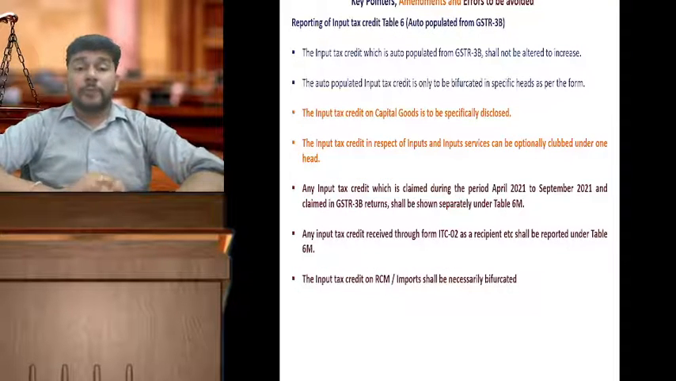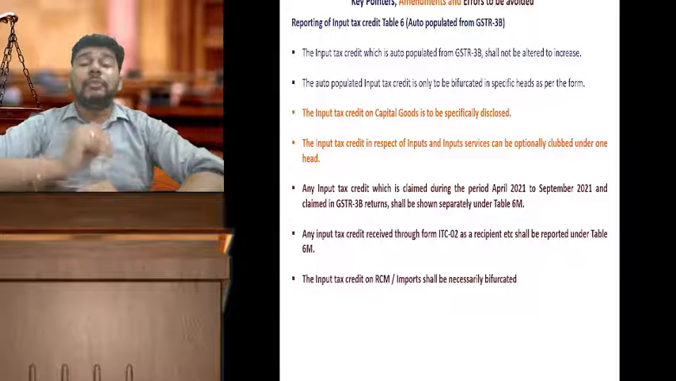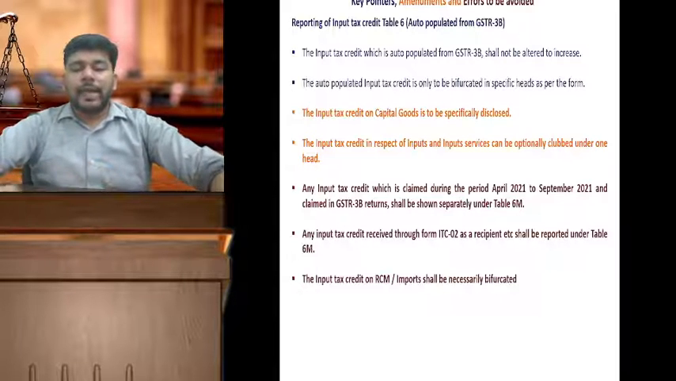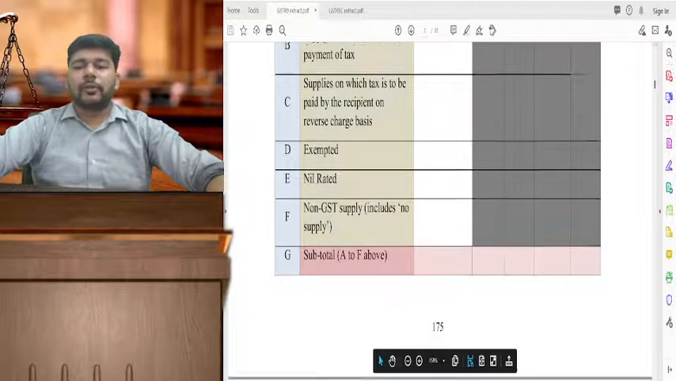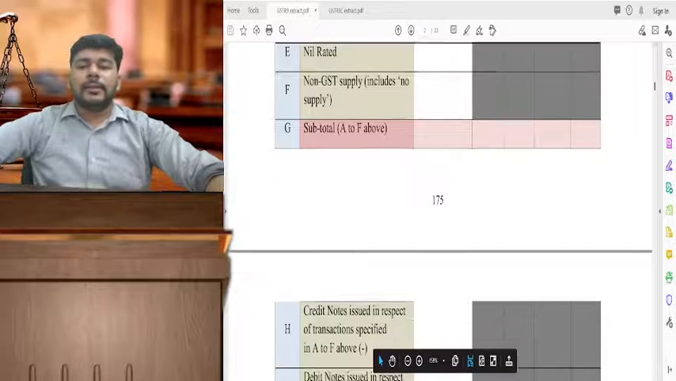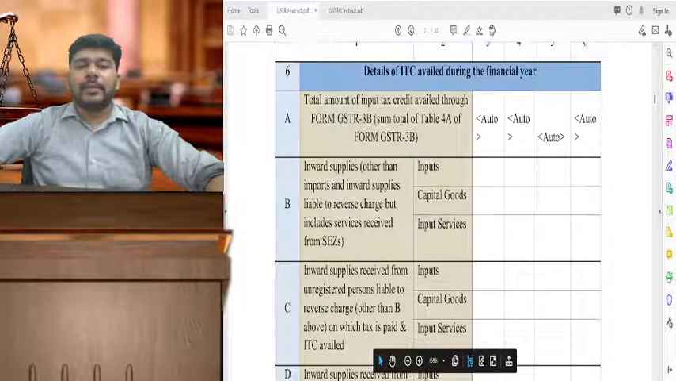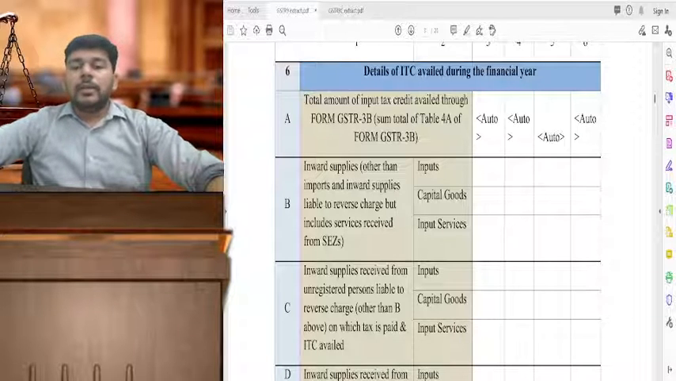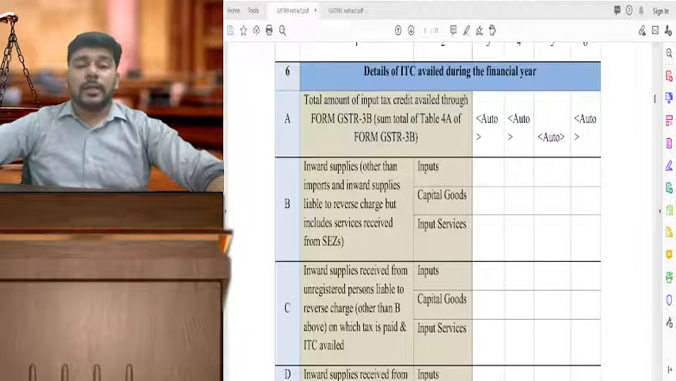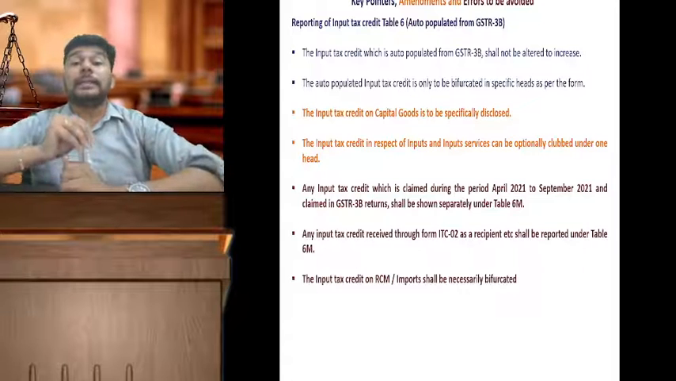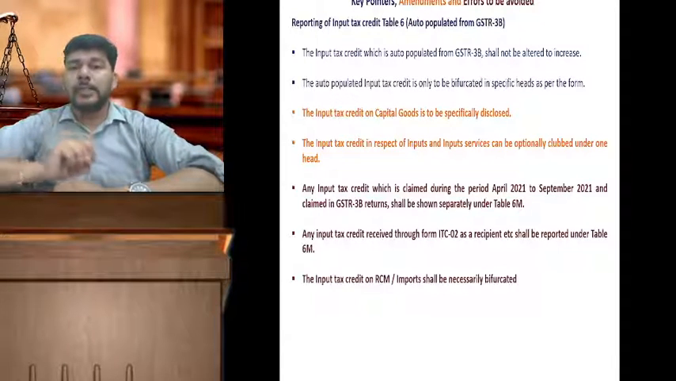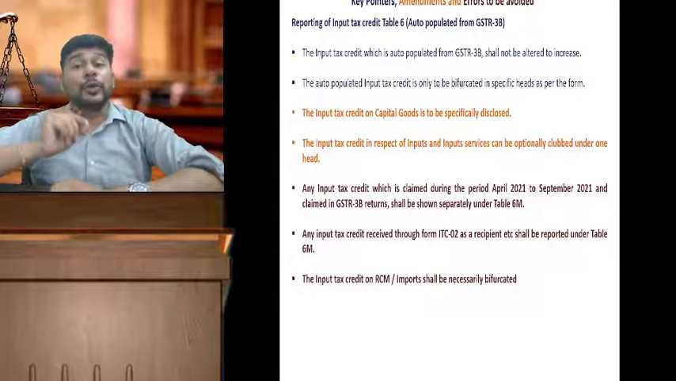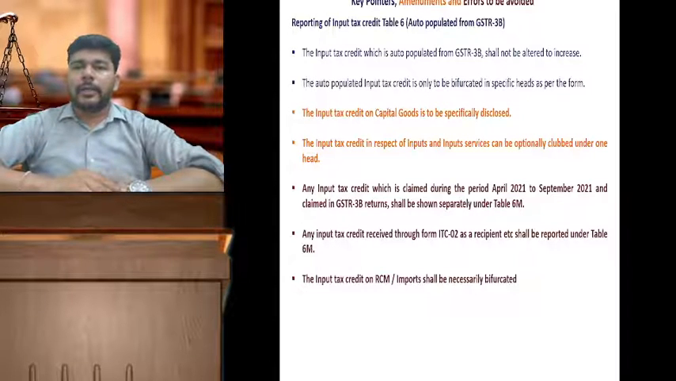Friends, the next we are going to refer is the reporting of the input tax credits. Now, as far as this input tax credit goes, in your GSTR9, the same appears in table number 6, details of the ITC availed during the financial year. Here, what the data comes is an auto-populated data from GSTR3B. Now, table number 6 is for input tax credit. Remember, input tax credit we claim through the GSTR3B. So, the auto-populated data comes through GSTR3B, cumulative data.